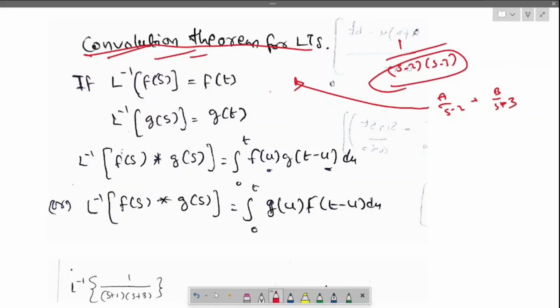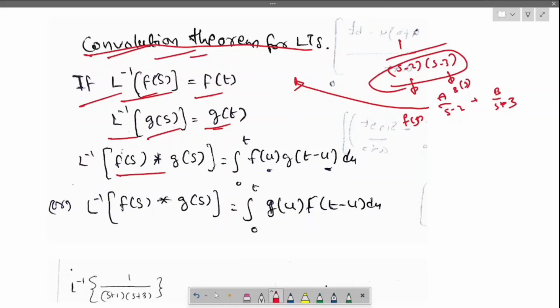This convolution theorem is very easy. First let us learn what the convolution theorem really is. Like Laplace inverse of F of s is f of t, and Laplace inverse of G of s will be g of t. Consider this is f of t, and this is g of t.